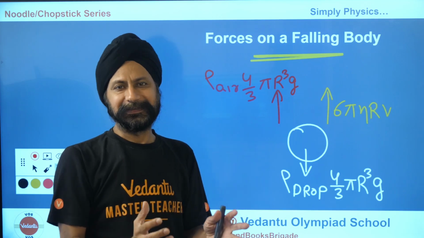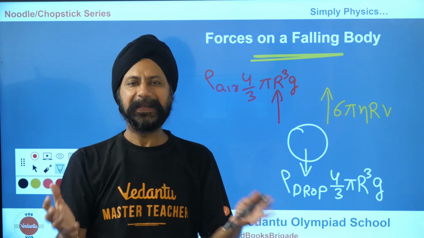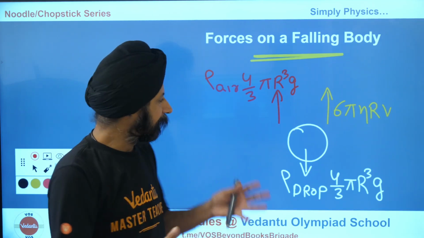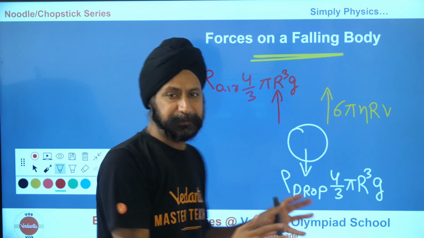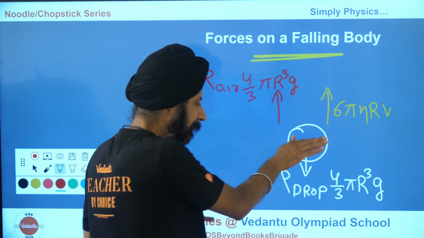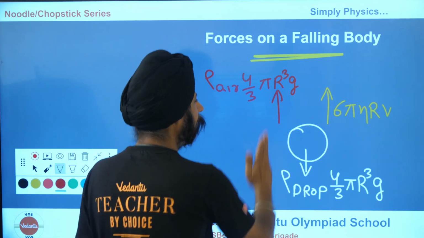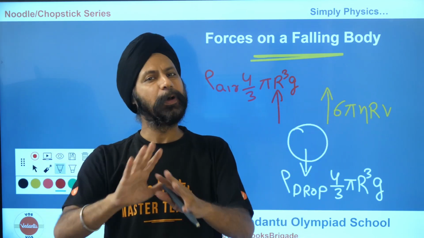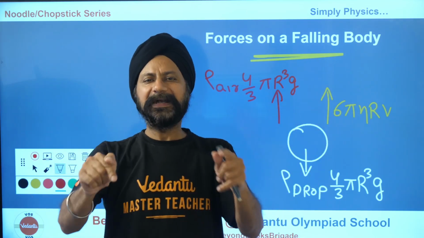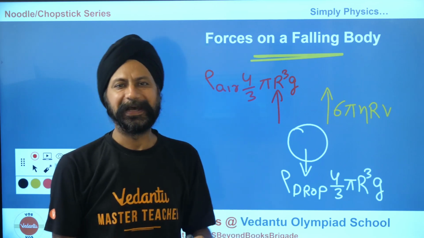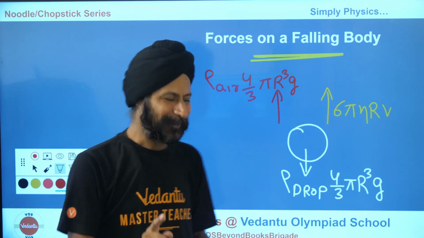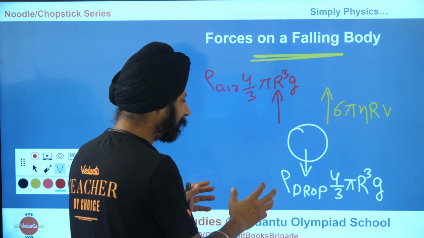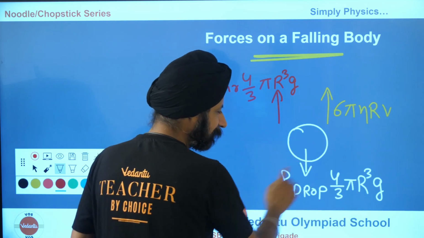And there it is. The forces have balanced out. There are three forces, but there is no net force because white equals maroon plus yellow. So there is no net force. Force is zero, acceleration is zero. That is when the terminal velocity has been reached. Again, very interesting, right? So as it goes down, this does not change.